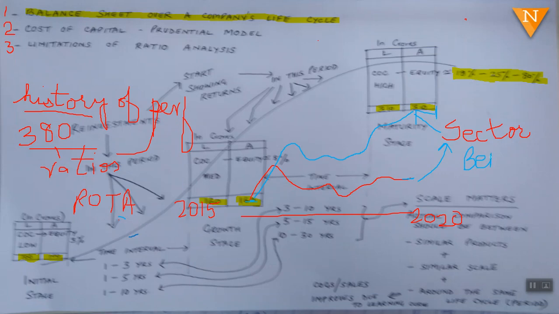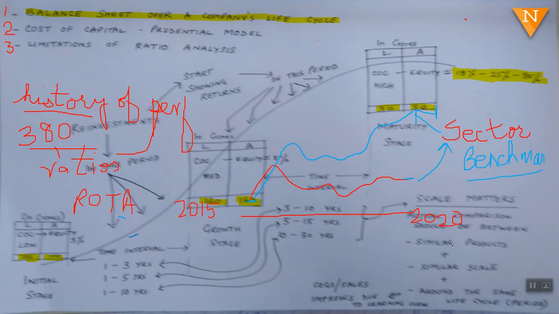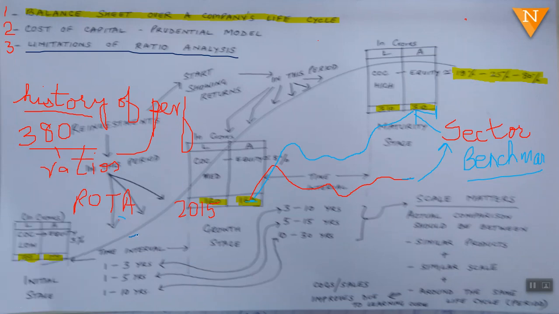And this is where the limitations arise. Now what are the limitations? So the first limitation is that of scale.